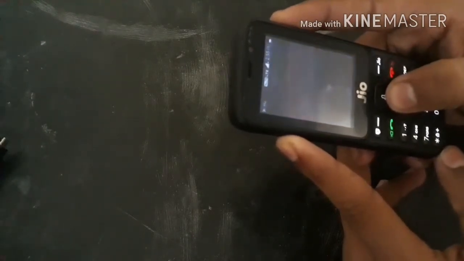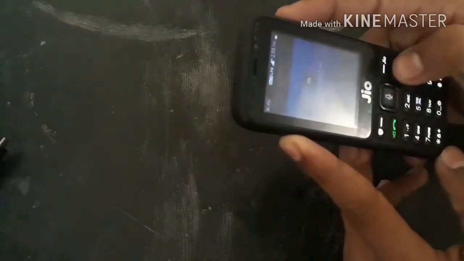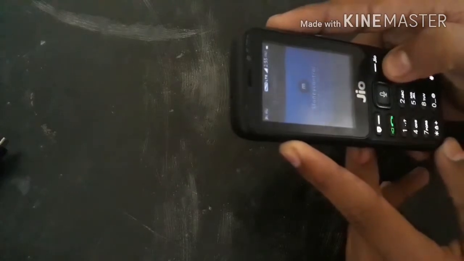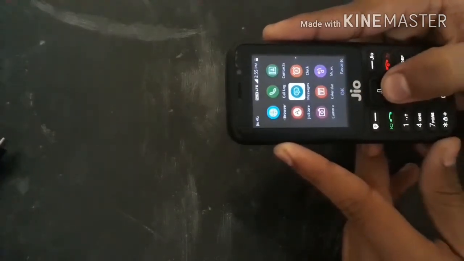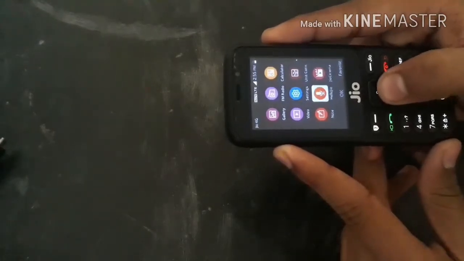It has not even Facebook and WhatsApp. The Jio company has told that they will launch soon the Facebook and WhatsApp for the Jio phone.